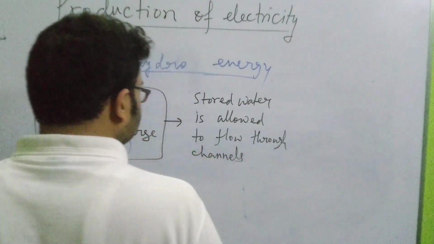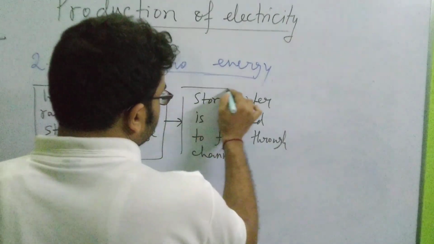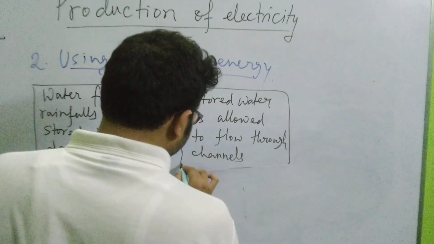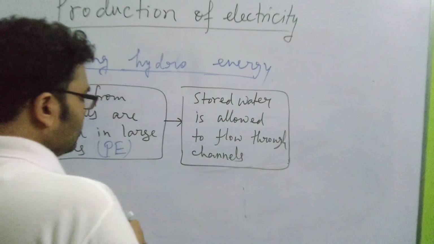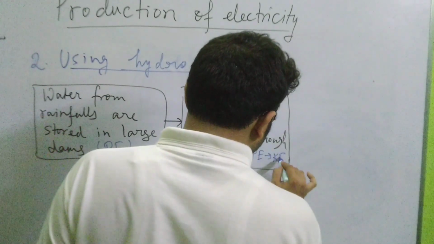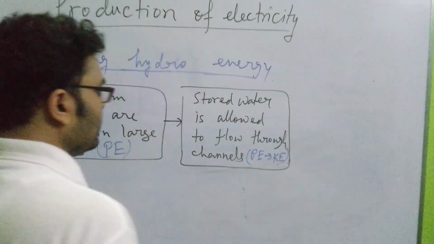When this water flows through the channels, the potential energy of the stored water gets converted into kinetic energy. Potential energy is converted into kinetic energy.